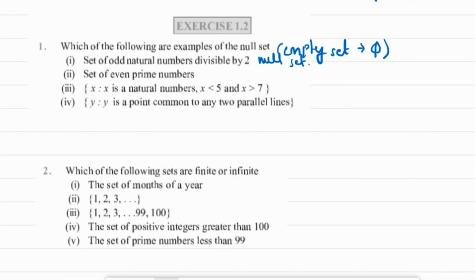Okay, second, set of even prime numbers. Now even prime number is 2. So the only element in this set will be 2. So this is not a null set because there is one element.